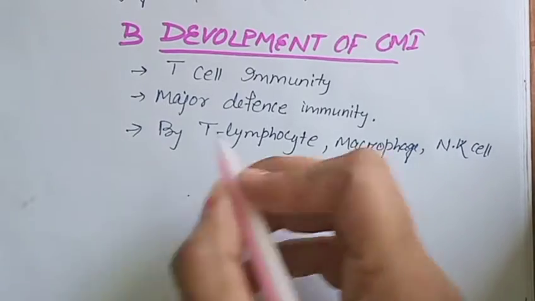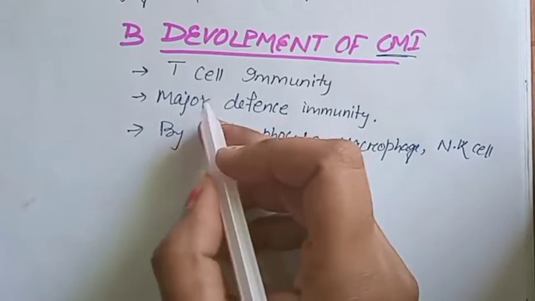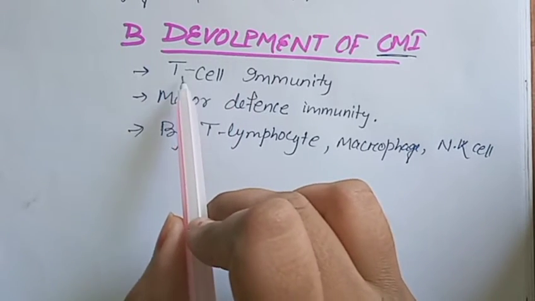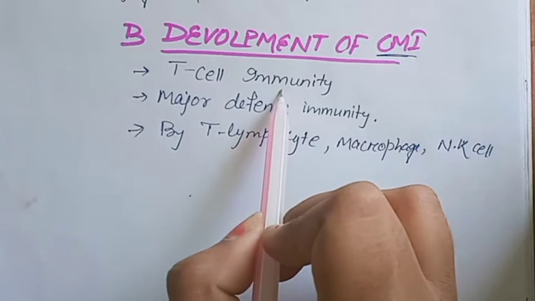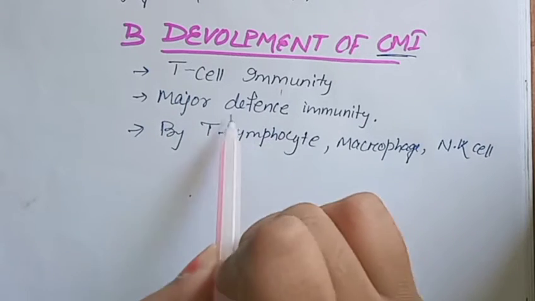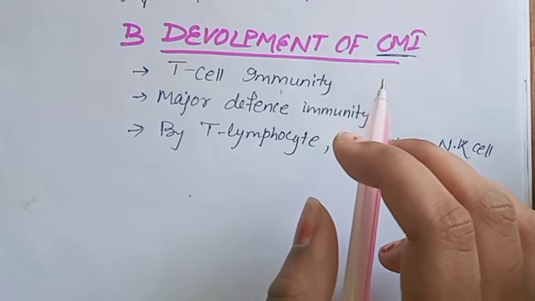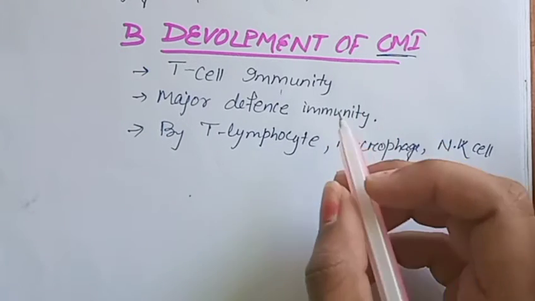Development of cell mediated immunity. First is the cell mediated immunity, which is none other than T cell immunity, the immunity formed due to the T lymphocyte. It is otherwise known as T cell immunity, and it is the major defense immunity. Why is it called major defense immunity? Because it acts against several types of cells and several types of pathogens causing infection.